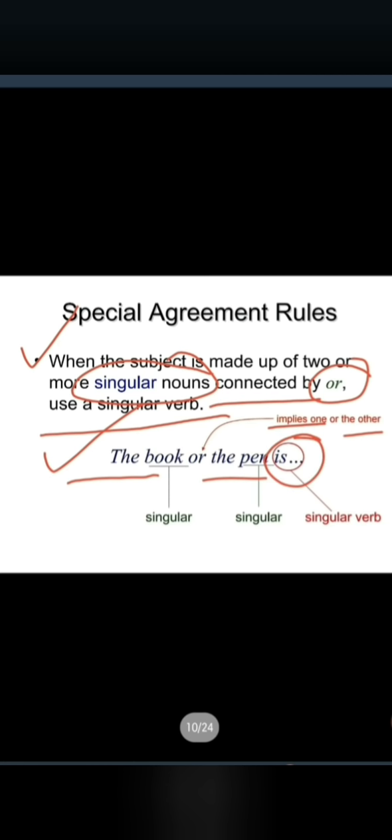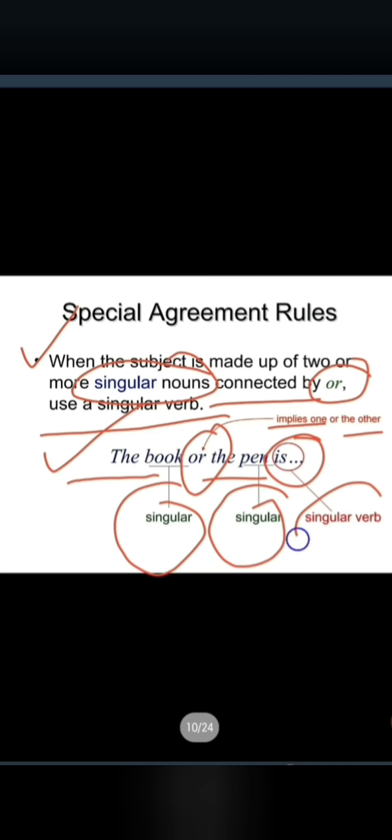Why? Because if "and" is used, in that case you have to use a plural, because "and" implies what? Two things. But here "or" is used. Either you have to go for the book or you have to go for the pen. So the book is singular, the pen is also singular, right or no? So in such cases, which verb are you going to use? You have to use a singular verb.